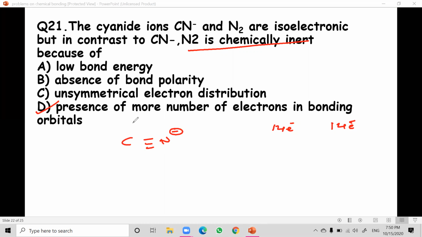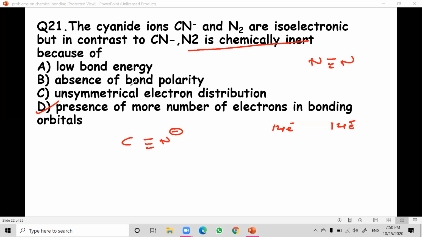So next question. They are asking why nitrogen is chemically inert. Because of low bond energy? No, because nitrogen exists as N triple bond N. It has the highest bond energy, so low bond energy is wrong. The option is absence of bond polarity. What is bond polarity? Bond polarity is nothing but a polar covalent bond.